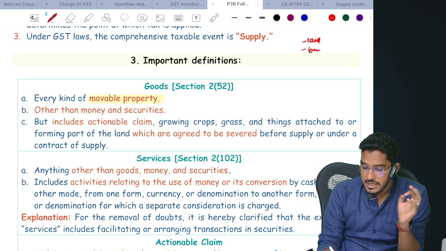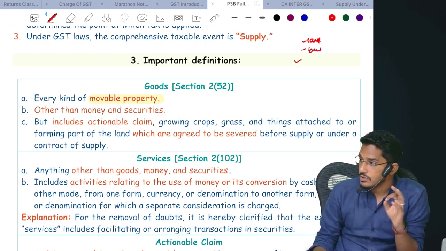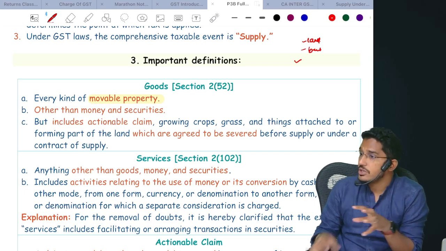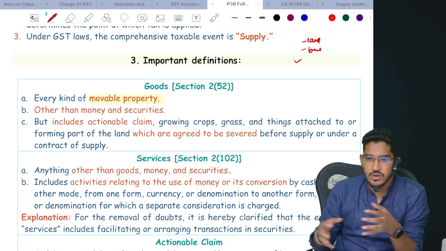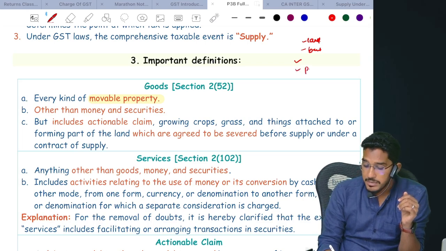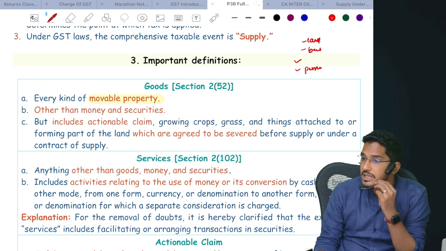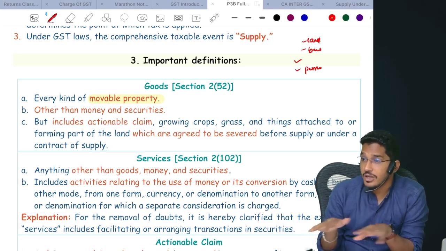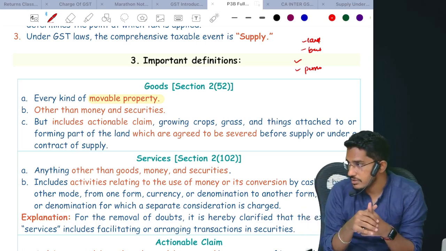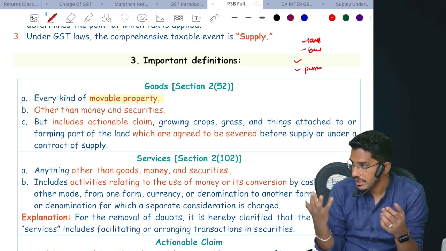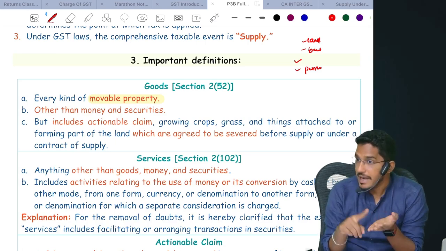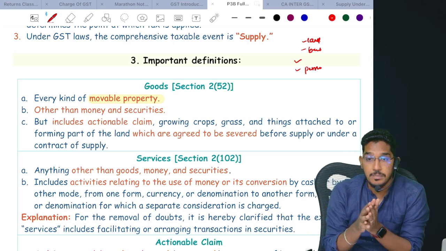So land, benefits arising out of land, things attached to or forming part of the land. What do you mean by things attached to or forming part of the land? Trees, you say naturally, which are attached to the land. Like trees you take, or crops. These also will fall under immobile property definition. And not just that, they say things which are permanently fastened to the earth. What do you mean by permanently fastened to the earth? Those things which are not naturally coming or forming part of the earth, which are artificially but permanently fastened to the earth. Like a building is not something which is coming out of land naturally. We have permanently fastened it. Telephone tower, electric pole, plant and machinery. All these are examples of things which are permanently fastened to the earth.